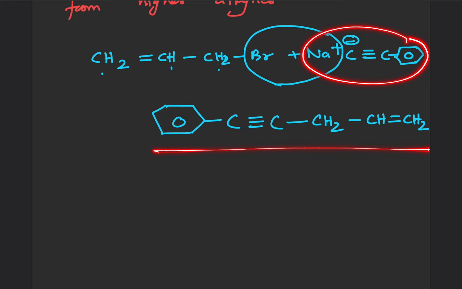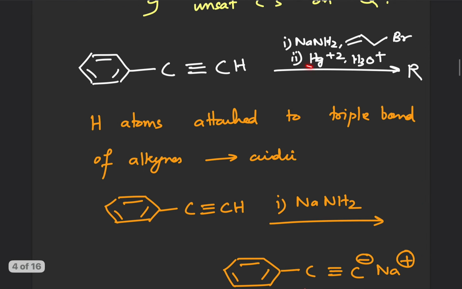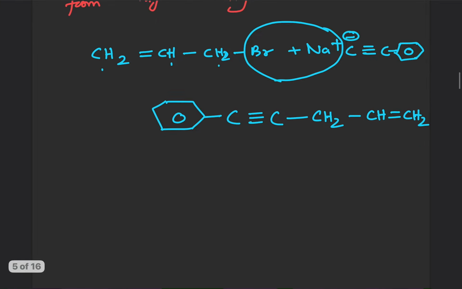Okay, cool. And can you see the next reagent is Hg plus 2 and H3O plus, that is mercury ion is present. Okay, and alkynes in presence of HgSO4 or Hg plus 2 as catalyst, hydration occurs readily.